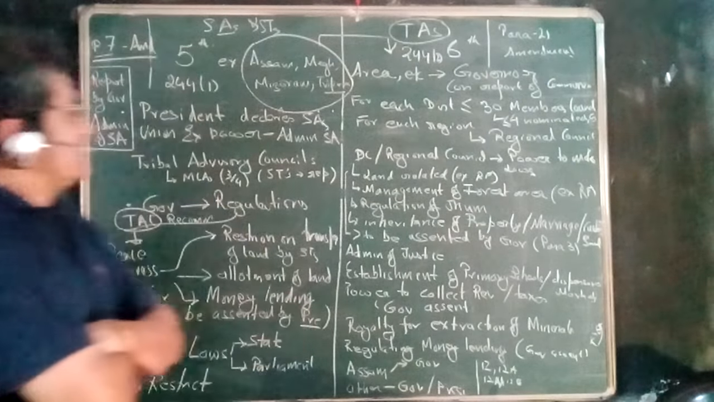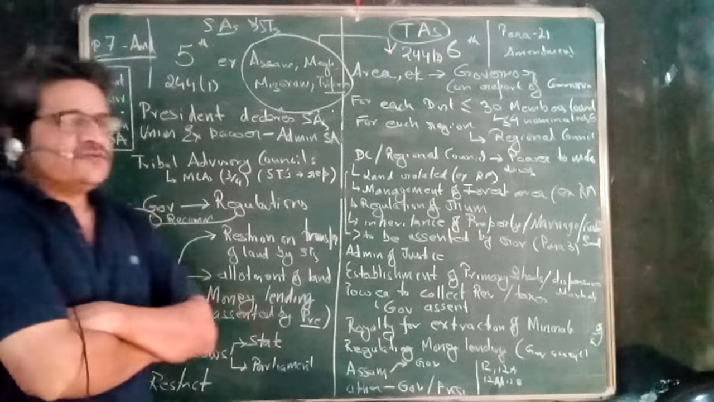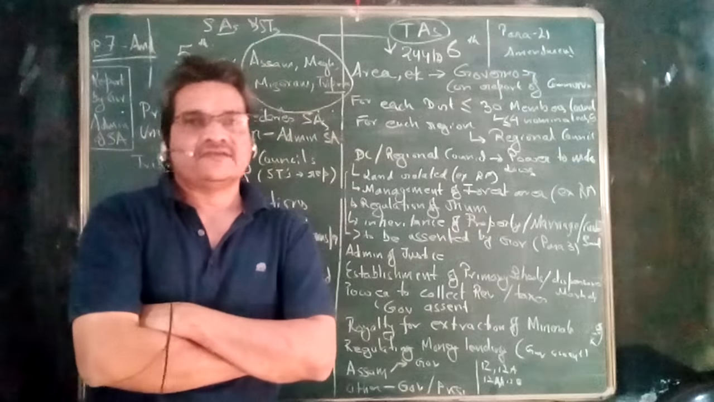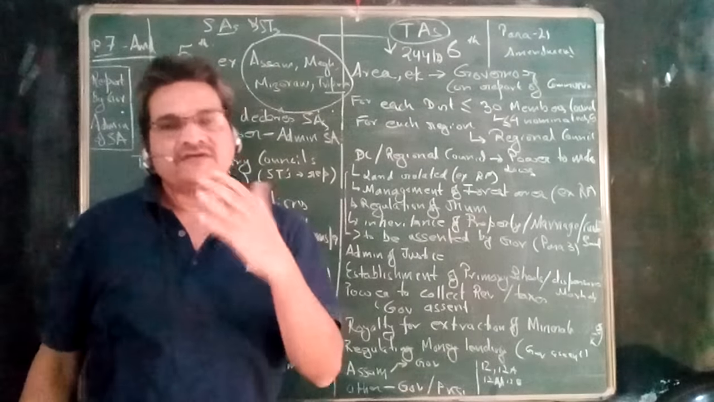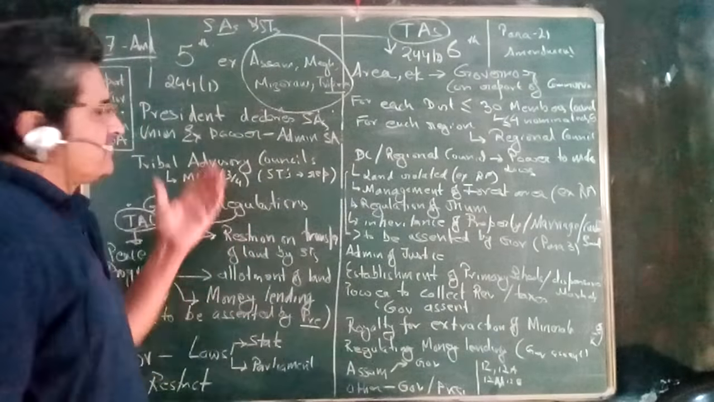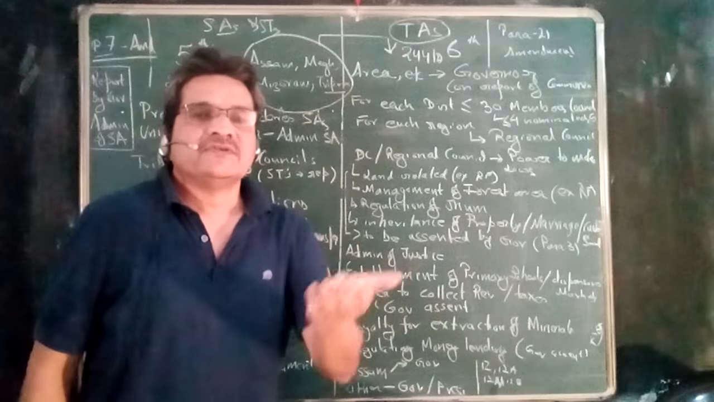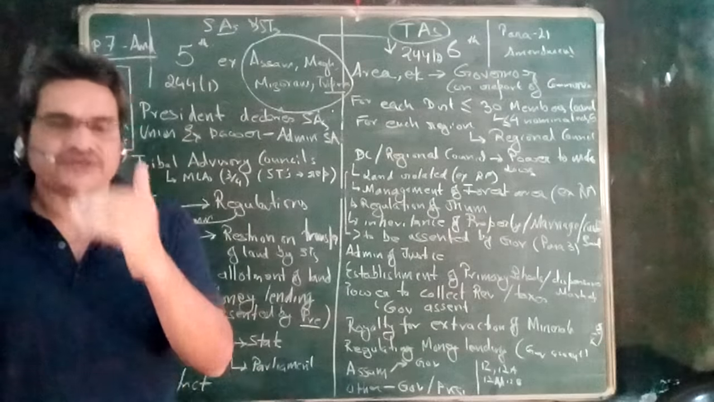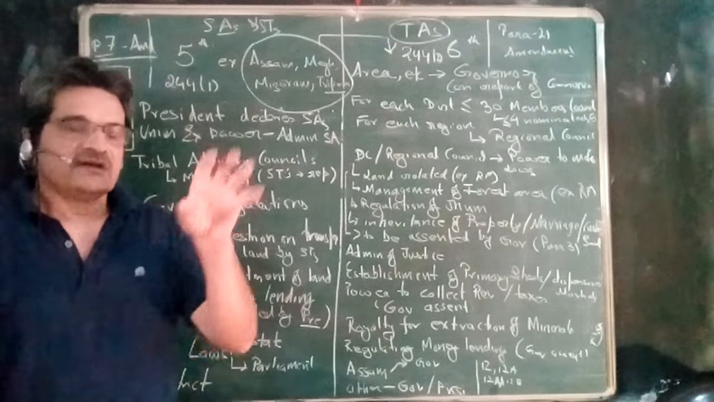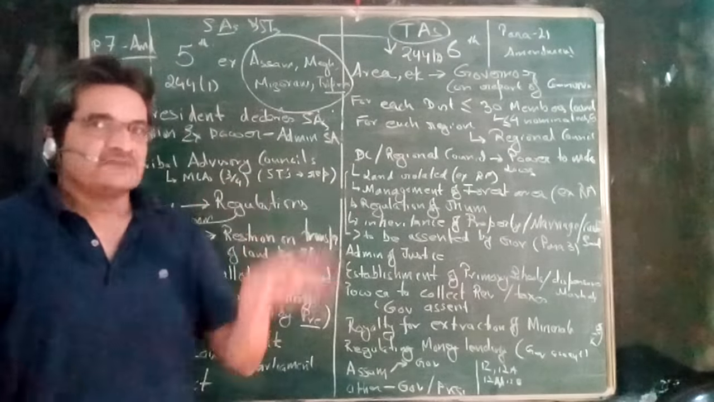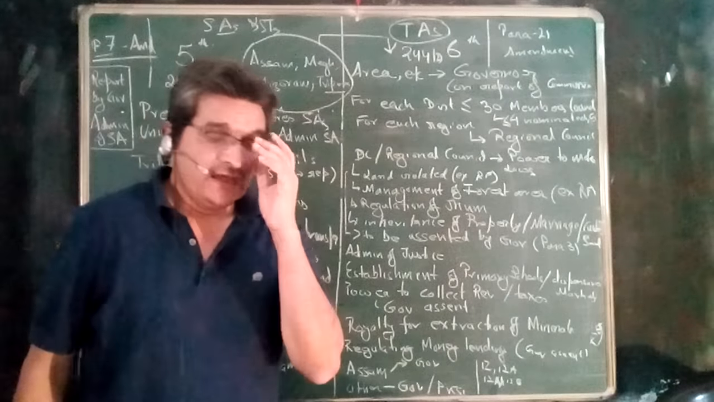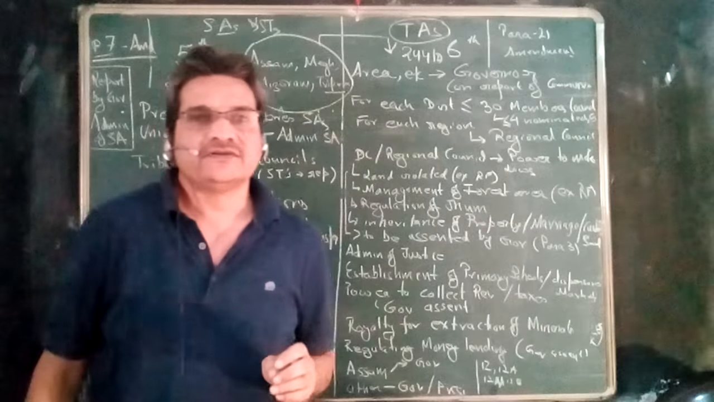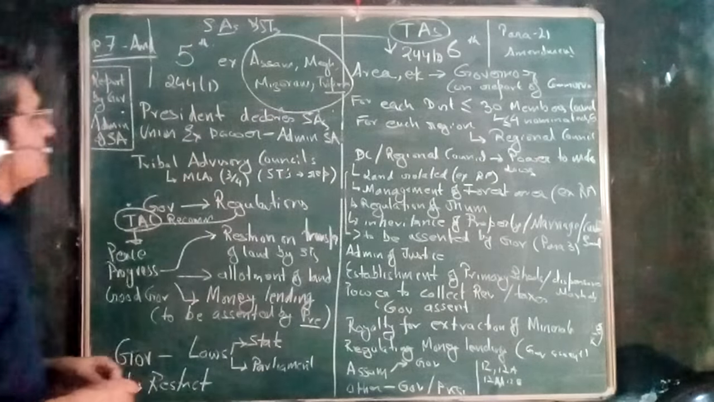As far as the fifth schedule areas are concerned, there are no such district councils or regional councils, but there are tribal advisory councils. And the tribal advisory councils have representatives from the members of the state assembly, that is the members who are representing the scheduled tribes in the state assemblies of those areas which fall in that particular state, and their strength has to be up to 3/4 of the total strength of the tribal council.